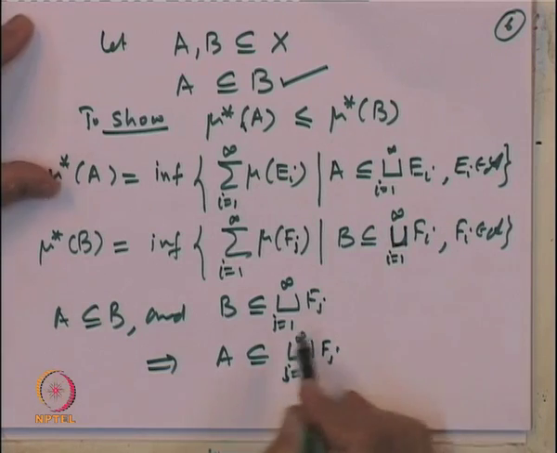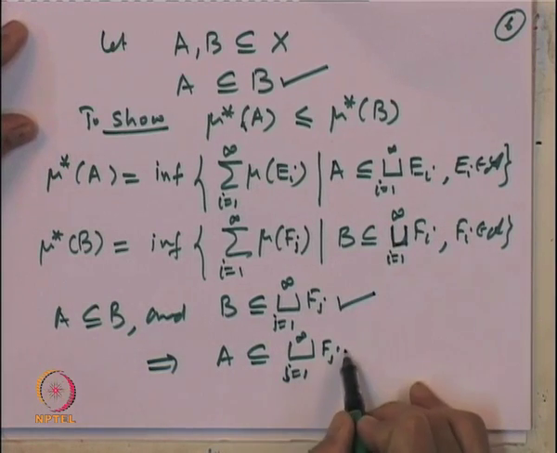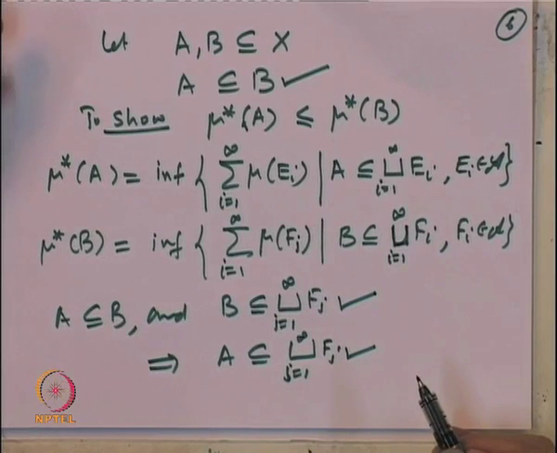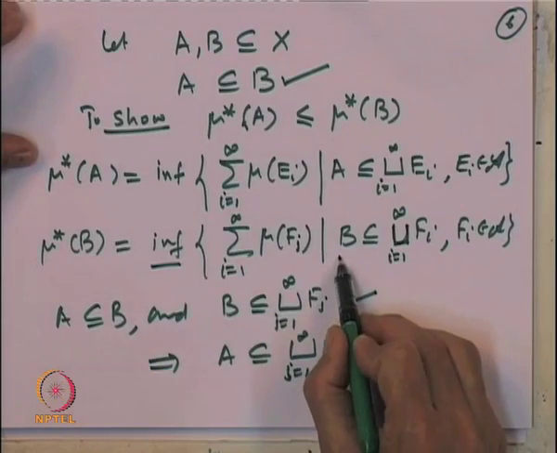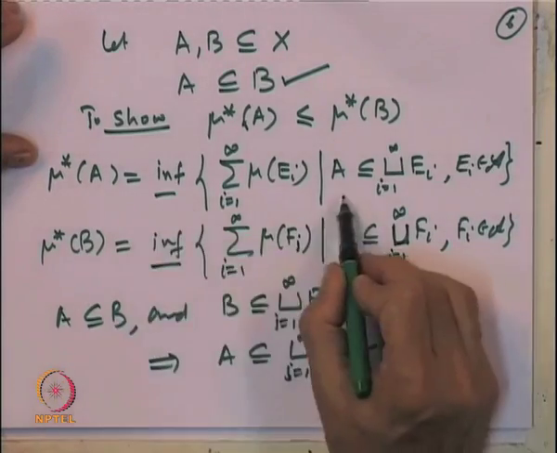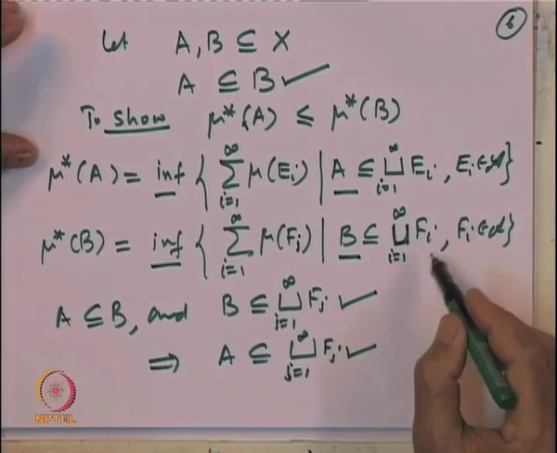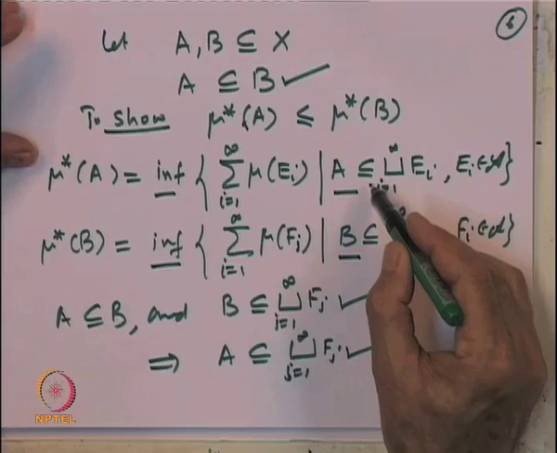So, what we are saying is every covering of B is also a covering of A.